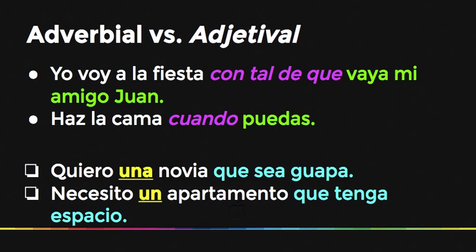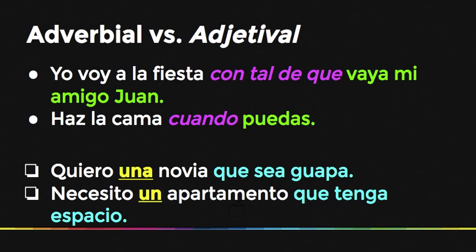Whenever you see un or una, it's basically saying that there's some doubt, some uncertainty. Because if I say, I want the car that is red that I saw the other day, that's completely certain. But if I say, I want a car, that car doesn't necessarily exist. It only exists in theory, in my imagination. It's not tangible. It's not something that I have.